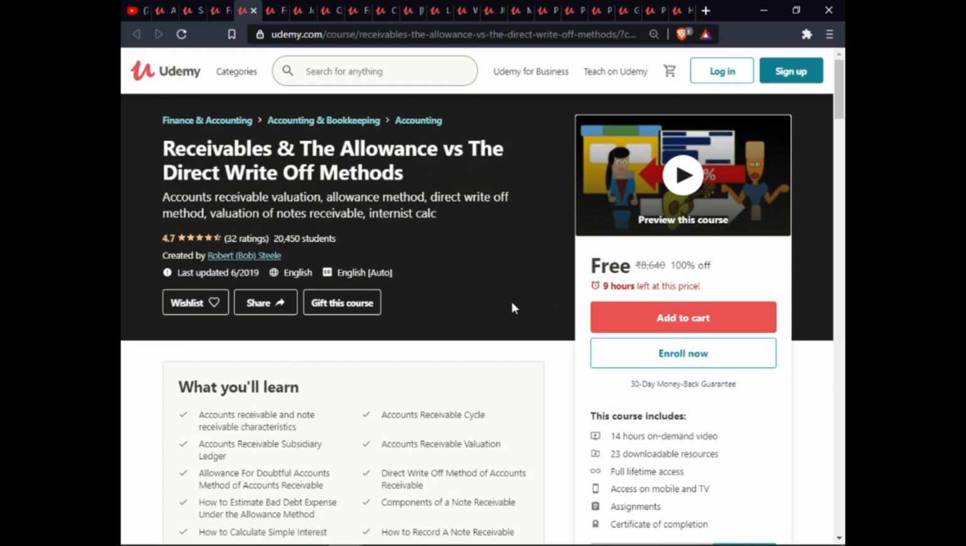The next course is Receivable and Allowance Process and Direct. In this course, you will learn account receivable and note receivable characteristics, account receivable subsidiary ledger, allowance for doubtful account method, how to calculate simple interest, account receivable cycle, account receivable valuation, direct write-off method for account receivable, components of a note receivable, and how to record a note receivable. This course includes 14 hours on-demand video, 23 downloadable resources, full lifetime access on mobile and TV, assignment and certification on completion.